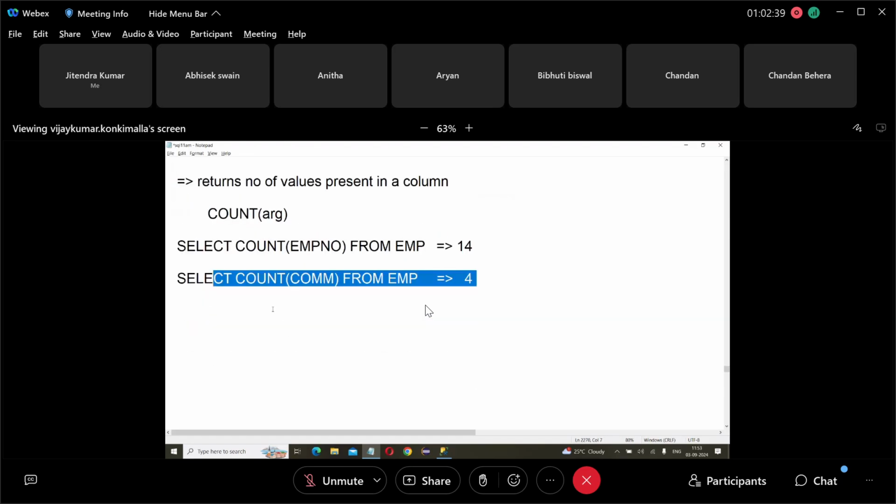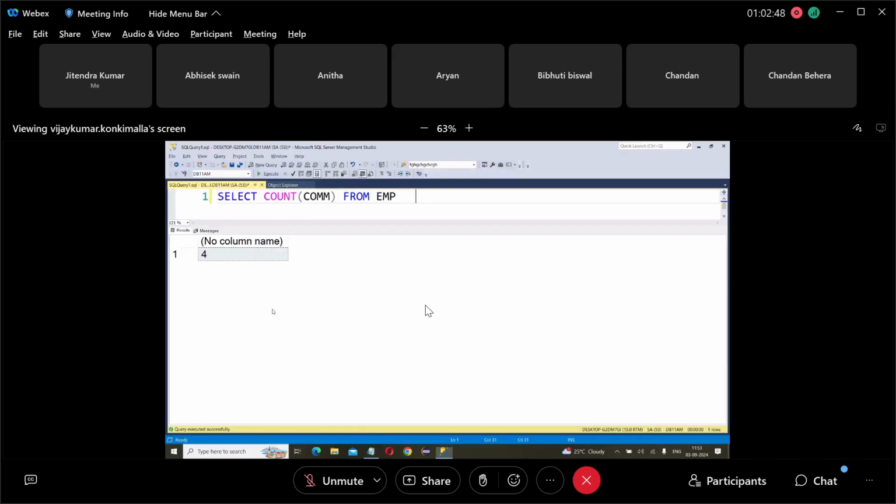Okay, now, but count star is there. What is count star? Suppose, for example, if I select EMPNO, what will it show? It will show employee numbers. But if I say count of EMPNO, then it will count how many employee numbers? 14.